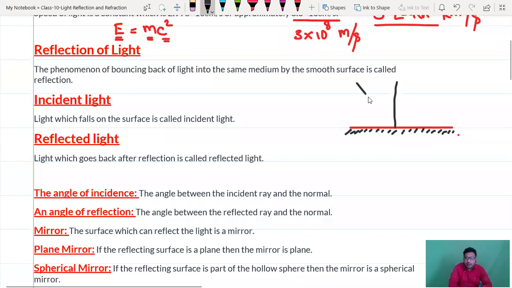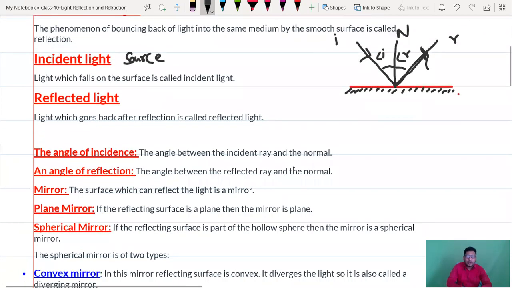We have the normal ray, incident ray, and reflected ray, and arrow marks are important. N stands for normal, I stands for incident, R stands for reflected. Here angle i is the angle of incidence and angle r is the angle of reflection. What is incident? Light which falls on a surface is called incident, or light which is obtained from the source. What is reflected? Light which goes back after reflection. You see this incident light touching the mirror and bouncing back; that is called reflected.